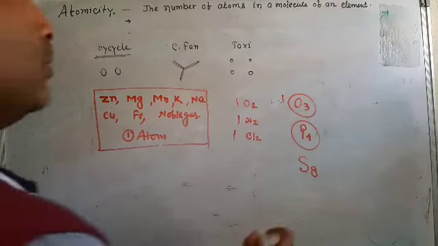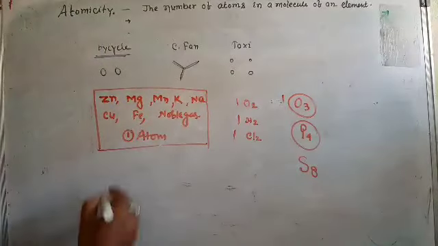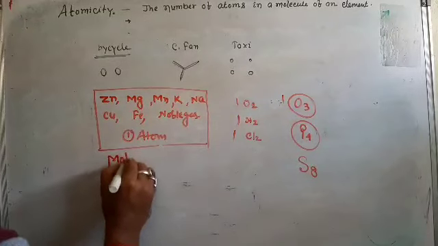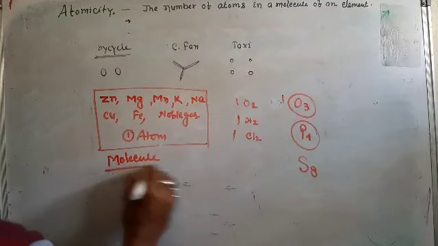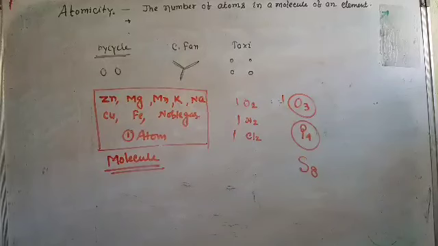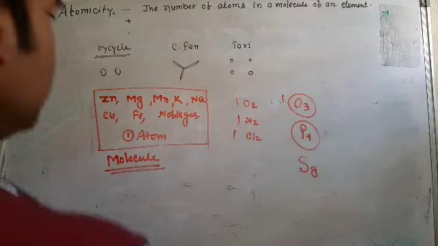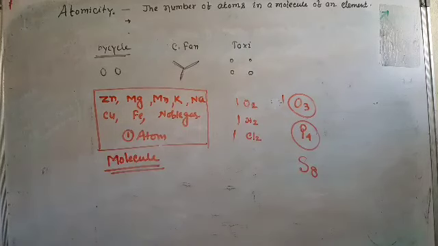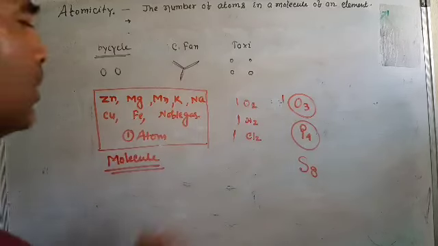Okay. So sir, what is the meaning of this molecule? We can say, when atoms of different elements combine in a fixed ratio, they form a molecule of a compound. What does one molecule mean?